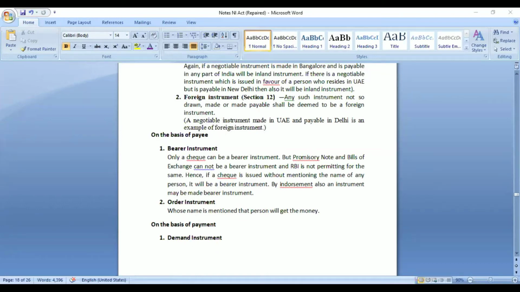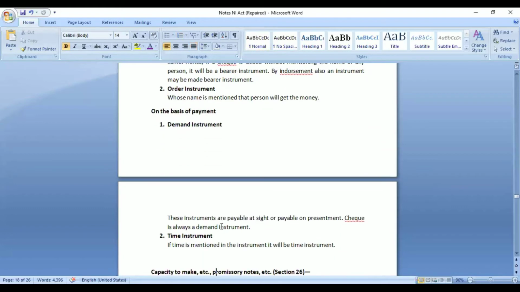Next classification is on the basis of payment, how or when payment would be made. So there are again two different classifications. First is demand instrument and second is time instrument. So the name itself tells what it is. Demand instruments means these instruments are payable at sight or payable on presentment. Check is always a demand instrument. So demand, as in when we are demanding, at that time it would be payable.